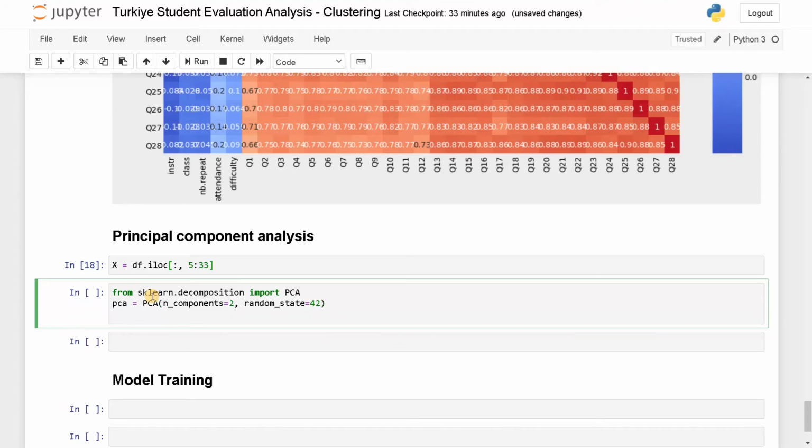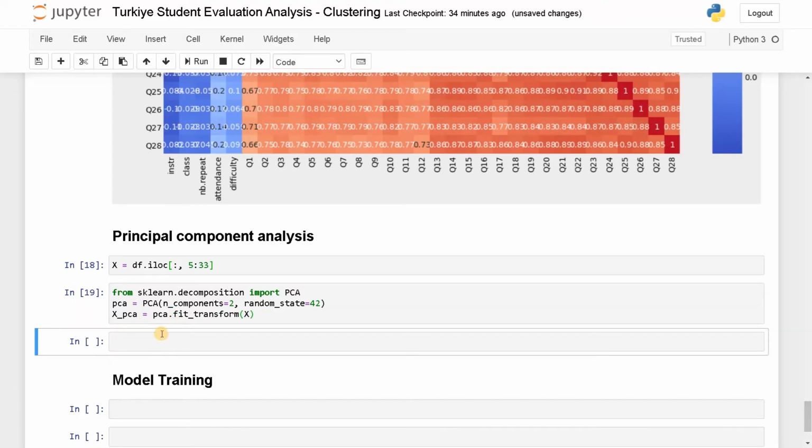Now let's fit the data set and transform it. So X PCA equals PCA dot fit transform X. There is a difference between fit and fit transform. If you just say fit, it will just fit the data set and assign it as a model. If you use the function fit transform, it will fit the dataset in the model and transform the inputs based on the number of components. Here number of components is 2. From 28 attributes, it will reduce the number of dimensions to 2. Let's run this.